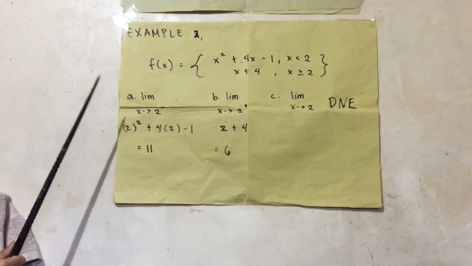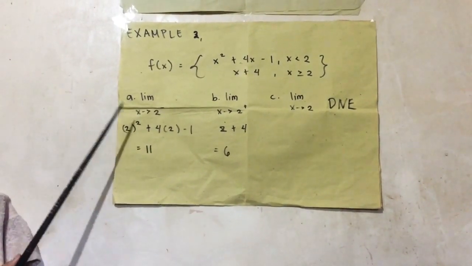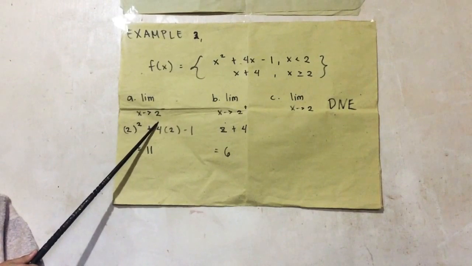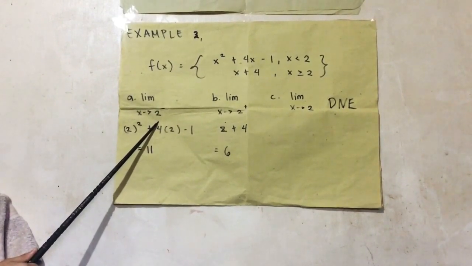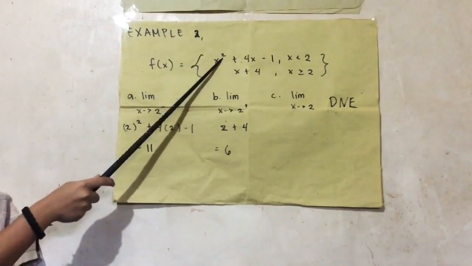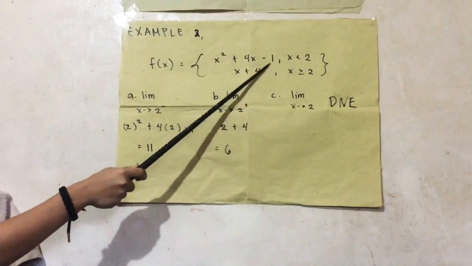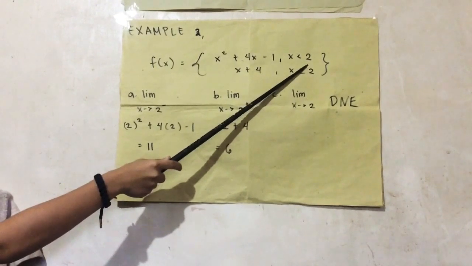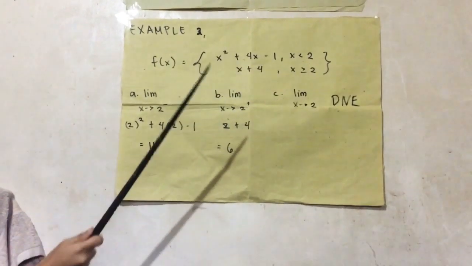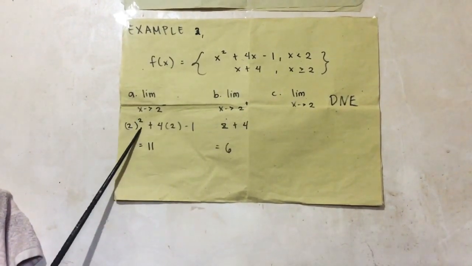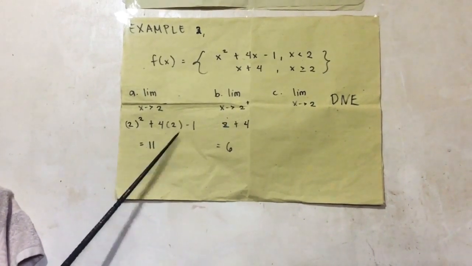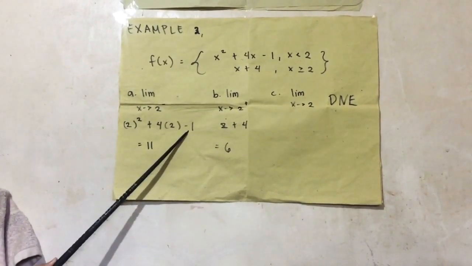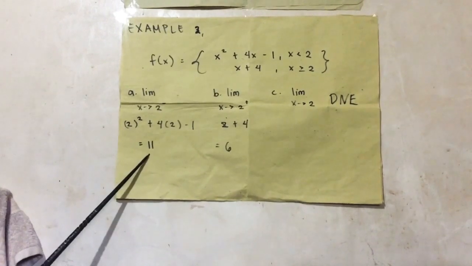Left hand limit: the limit as x approaches 2 from the left. The function we will use is x squared plus 4x minus 1 because x is less than 2. 2 squared plus 4 times 2 minus 1 is equal to 11.